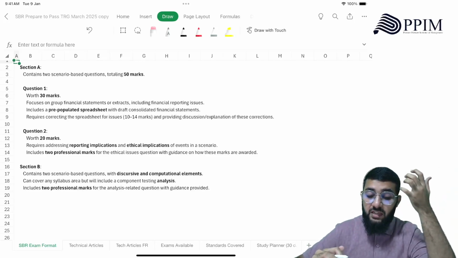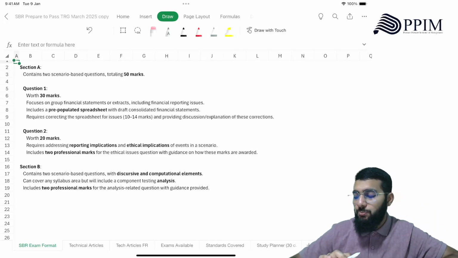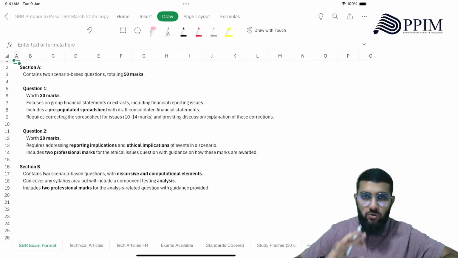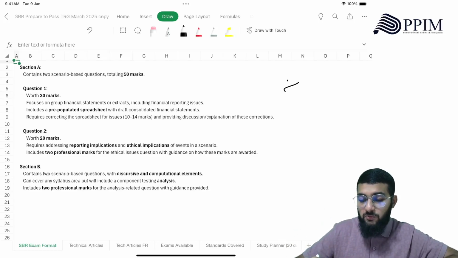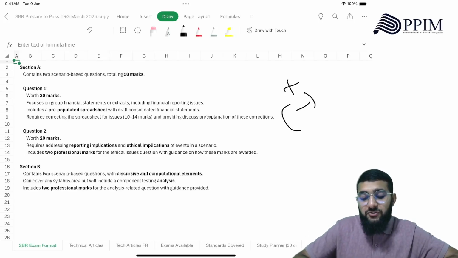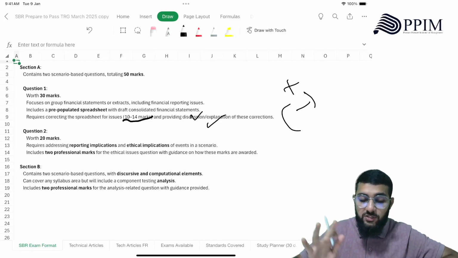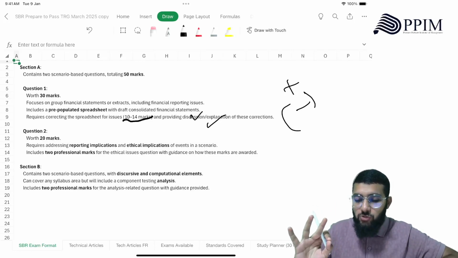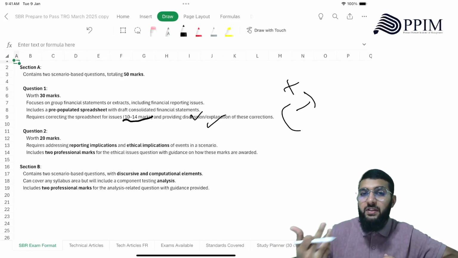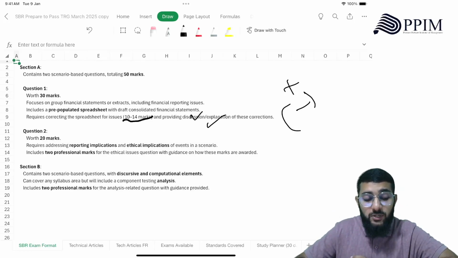Question 1 will require you to correct some consolidation issues. They will give you a pre-populated spreadsheet that you have to correct by using plus or minus, and you should be very careful about plus or minus signs when using a pre-populated spreadsheet. It requires correcting the spreadsheet for issues, which would be around 10 to 14 marks, and you will discuss or explain these corrections as well. That's what this question is going to revolve around: group financial statement extracts, or they can come up with any financial reporting issues. So you need to know standards and how they impact group accounting.